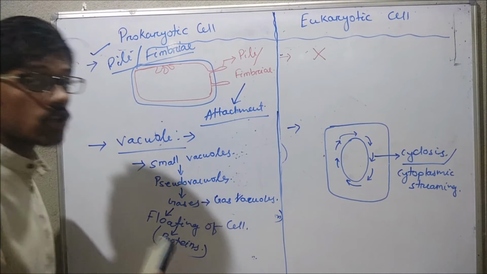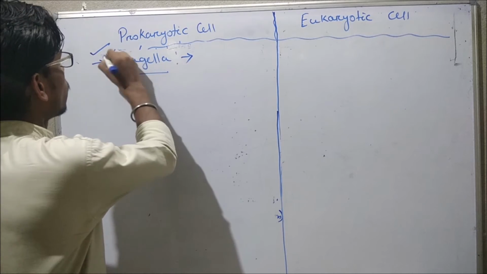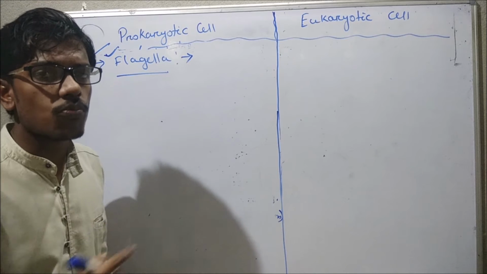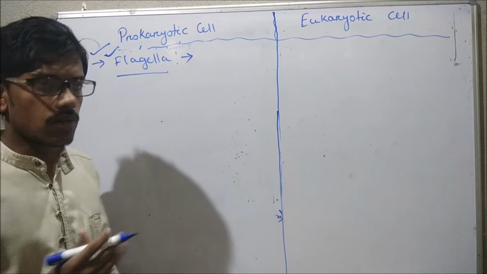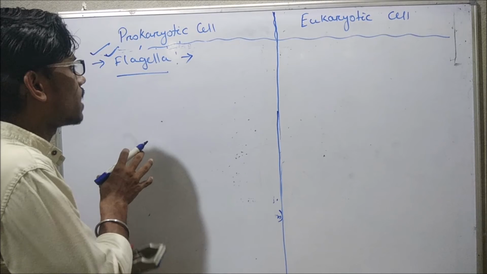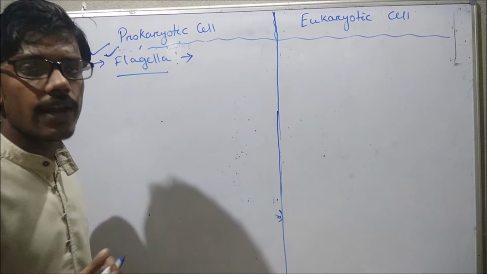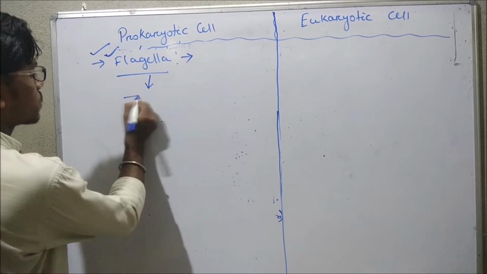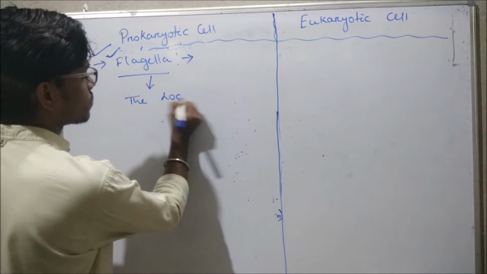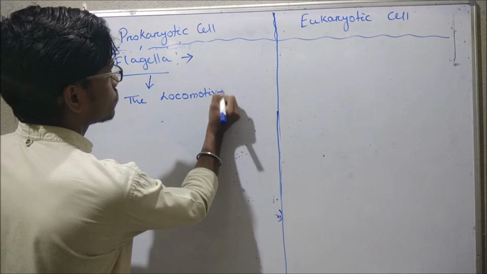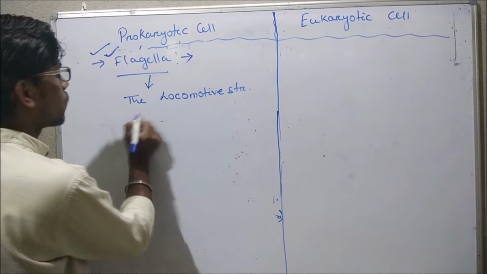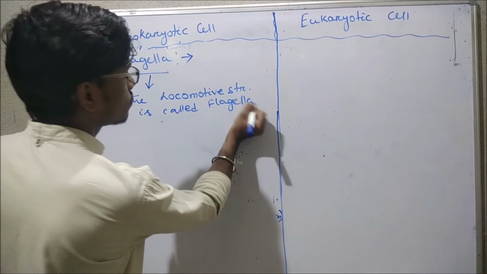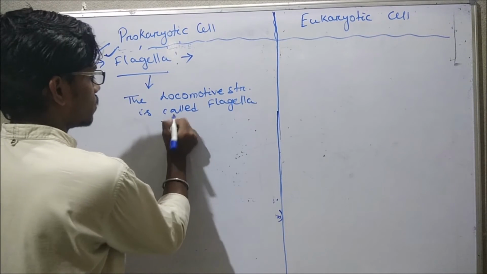Okay, let's discuss other differences with respect to flagella. Flagella is a structure present in the cell which helps in the movement of the cell. Some bacteria possess flagella which help in movement from one place to another. So in the case of a prokaryotic cell, the locomotive structure is called flagella, and it helps in the movement.